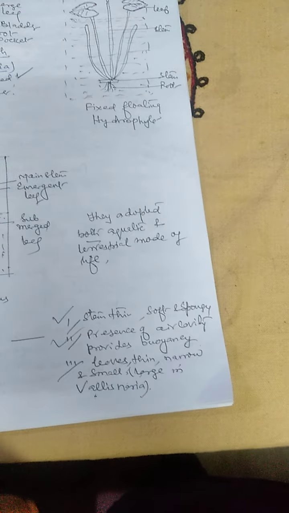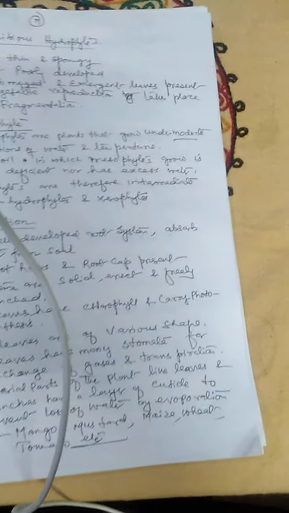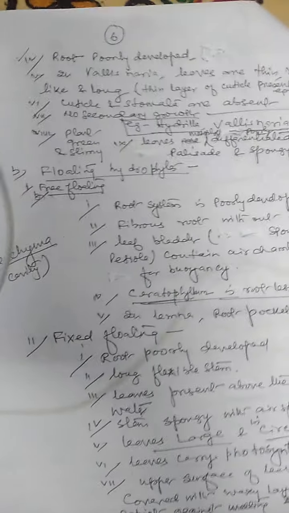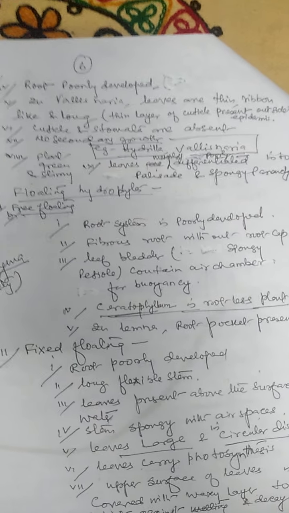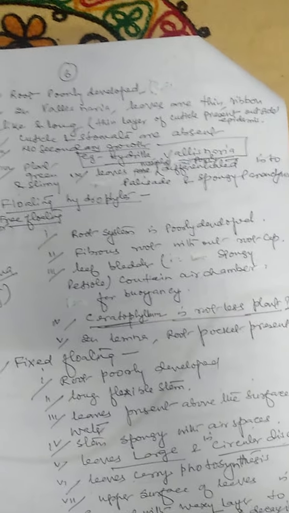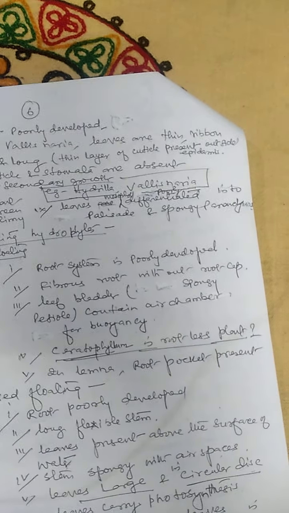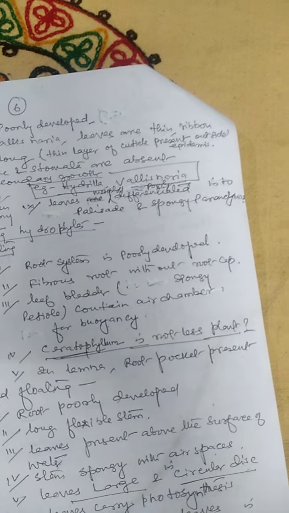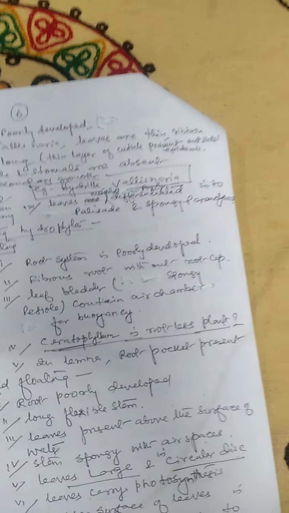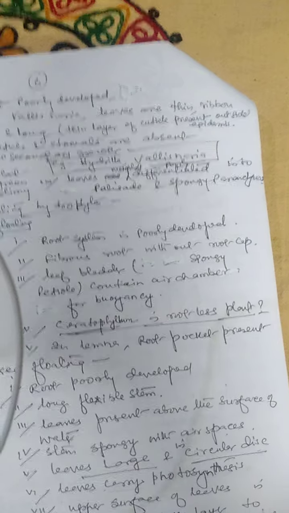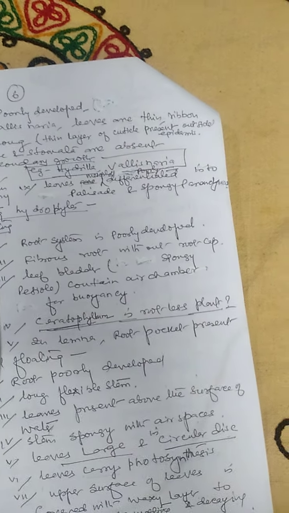Here we have written some characters of the submerged hydrophyte, free floating, and fixed floating hydrophyte. But here we have written some important characters. Hydrilla is also important for the practical, and there are some important points. The first is that the plant is small, slimy, and green. The plant is spongy in nature, flexible. Stomata and cuticle are absent in a submerged hydrophyte, and in the free floating and the fixed floating.